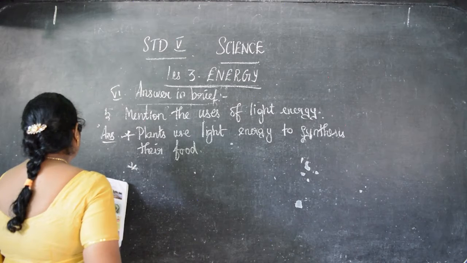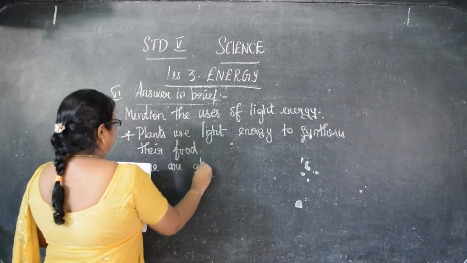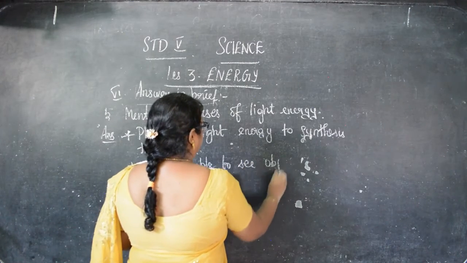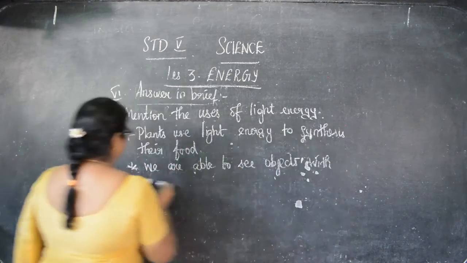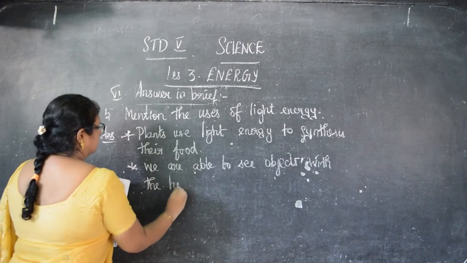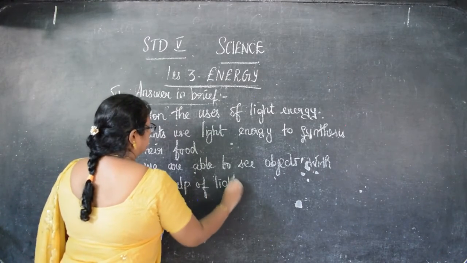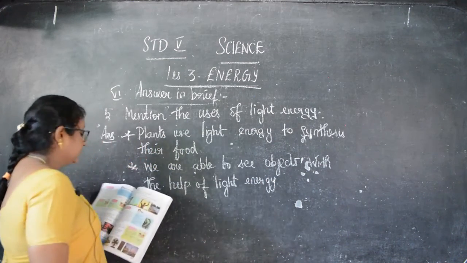Second, we are able to see objects with the help of light energy. Okay children, those are 2 points.